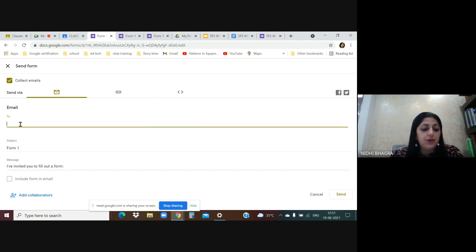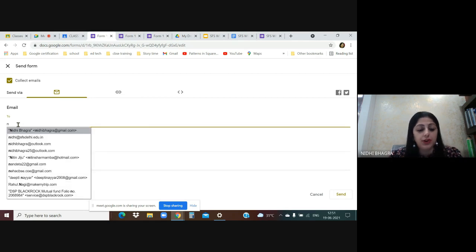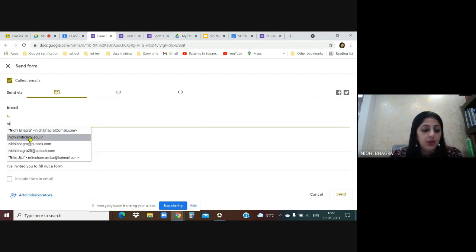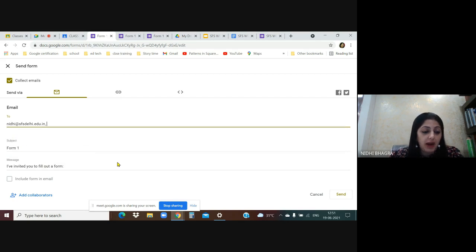So email is directly from here only. Just click on the email with whom you want to share. You can just type the email, the title it will take automatically, and you can even add a collaborator. If you want to share this form with any of your colleagues, in that case, they will also receive the responses which you are receiving, and they will be able to edit the form. So if you're collaborating with any of your colleagues, you can add them as a collaborator in the same form. So this is one option. Directly from here, you can send the email. There is a send option. Just fill in the address and send it.